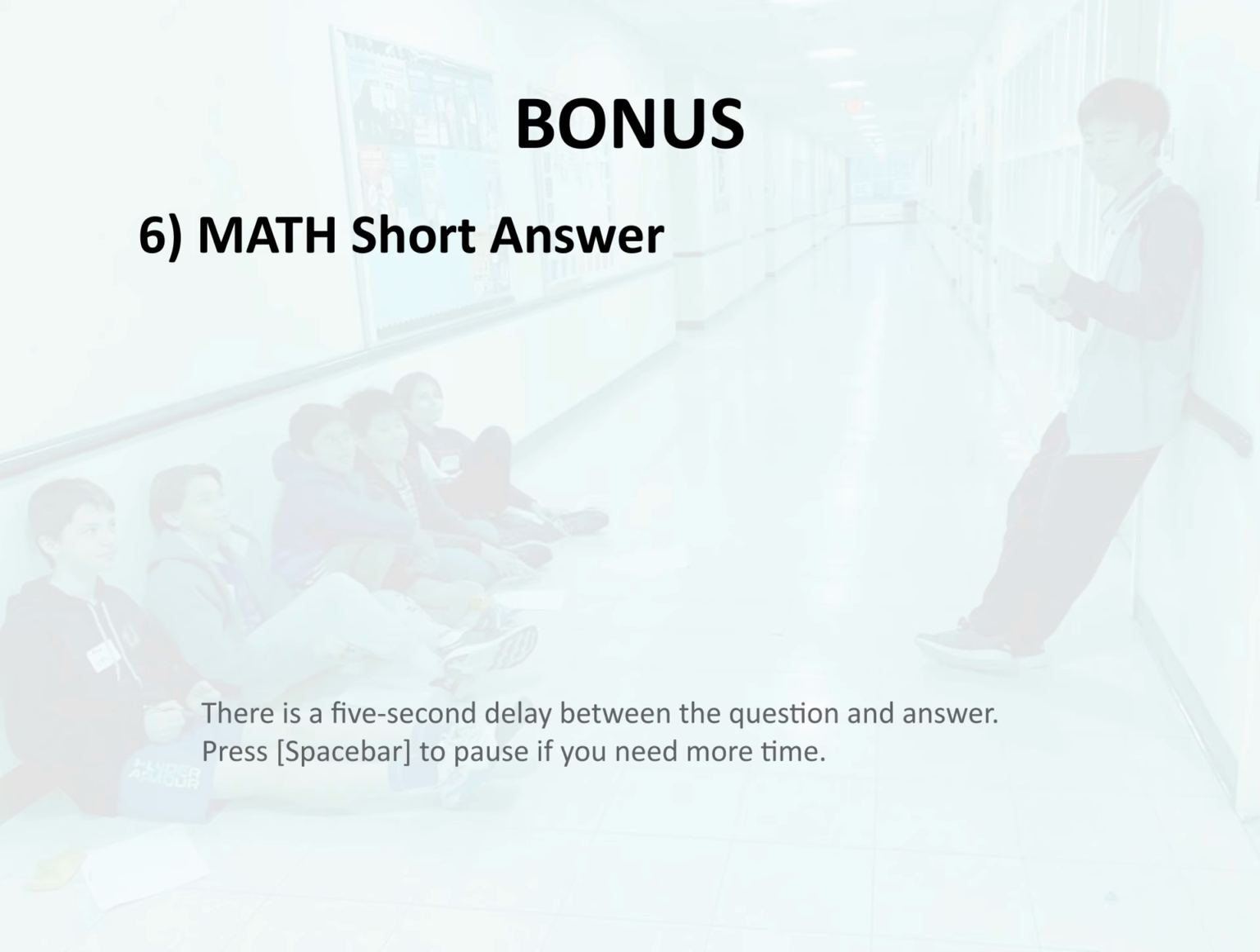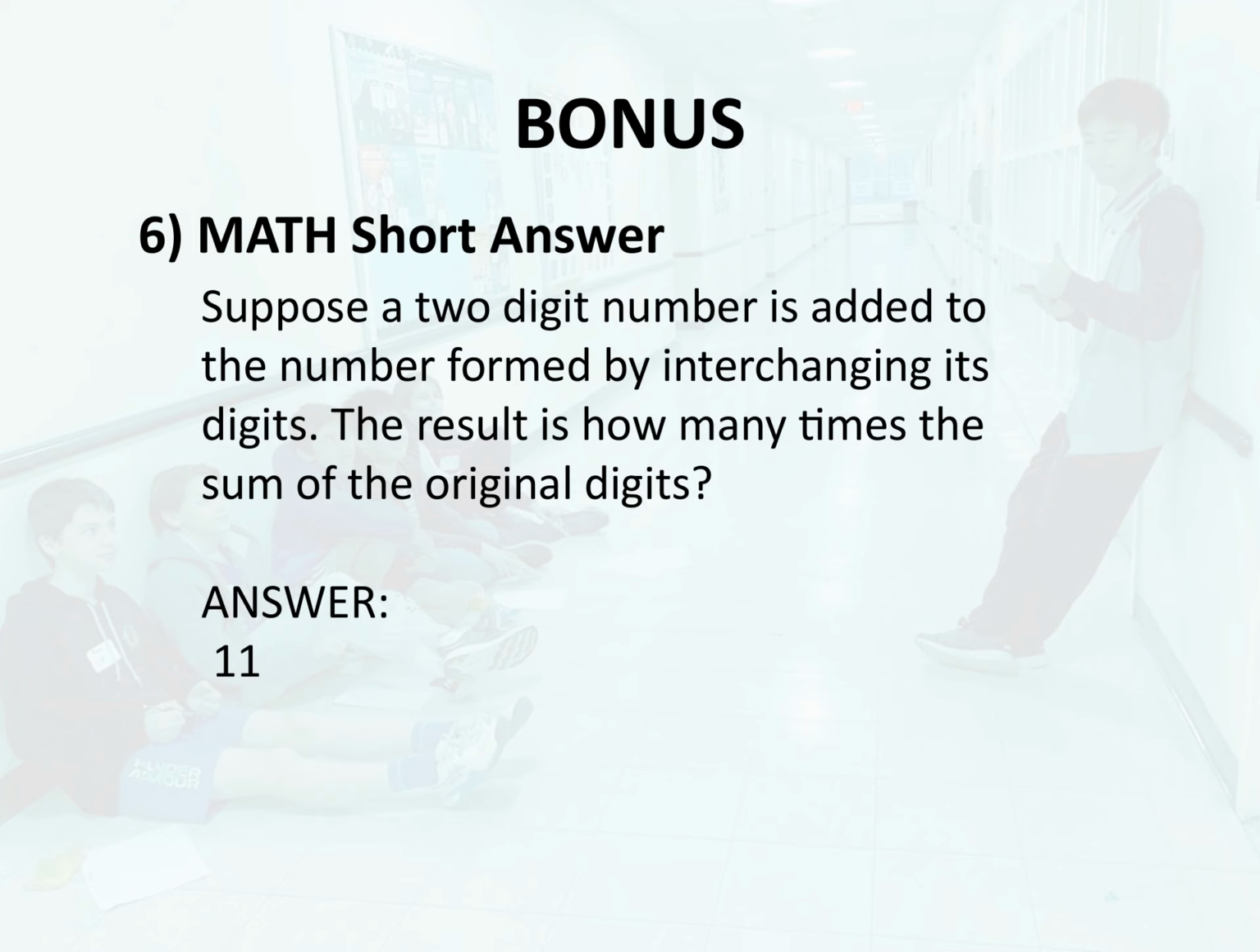Bonus 6. Math. Short answer. Suppose a two-digit number is added to the number formed by interchanging its digits. The result is how many times the sum of the original digits? Answer, 11.